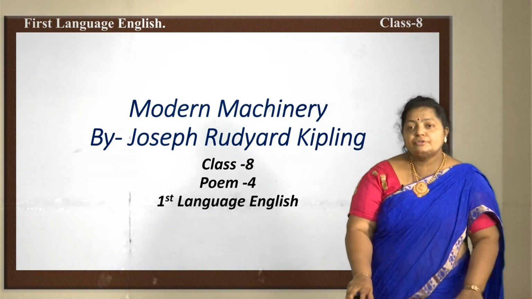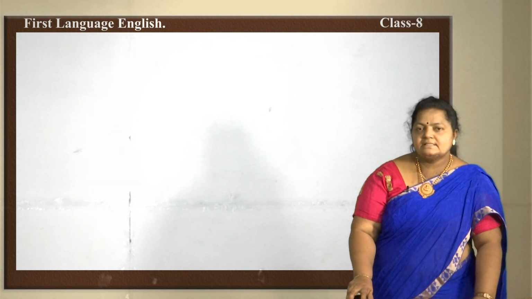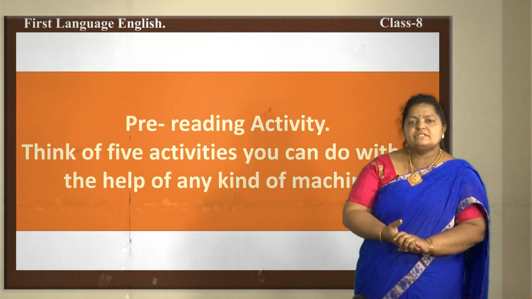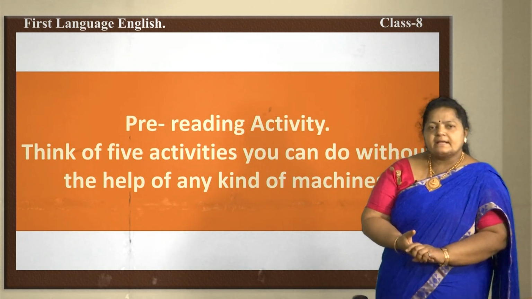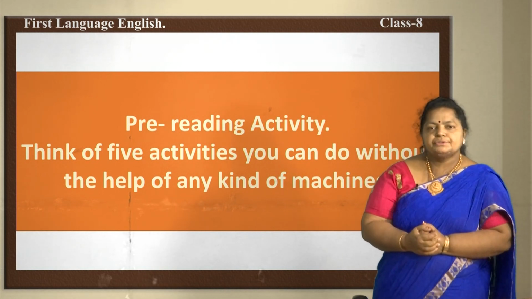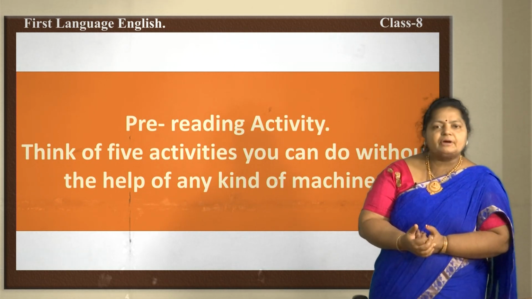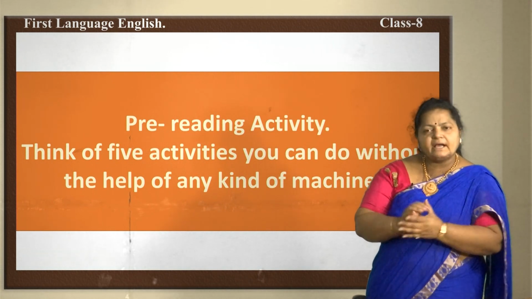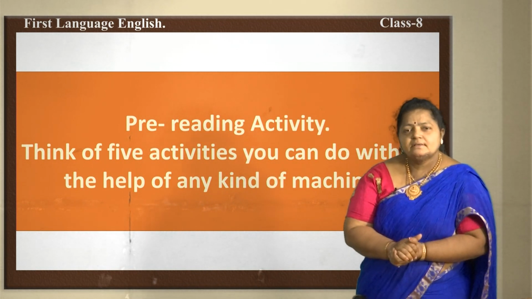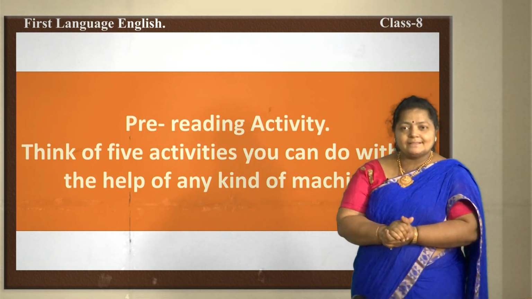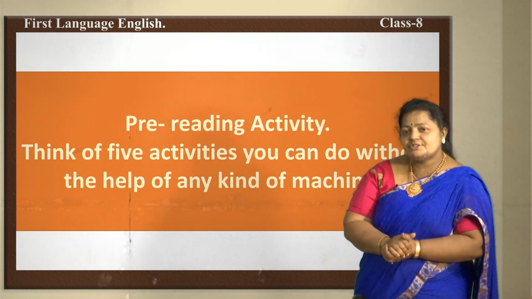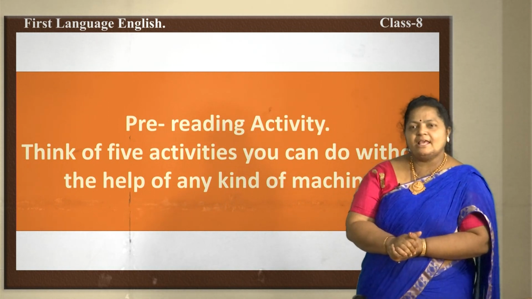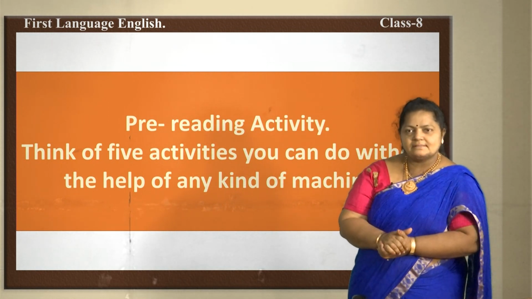Before we go to the poem, let's see some interesting things. Now, it's a pre-reading activity. In this activity, think of 5 activities you can do without the help of any kind of machine. Can you guess? Really difficult, isn't it? Any kind of machine, you might say you can eat, you can talk, you can walk, you can sleep, many things, isn't it?